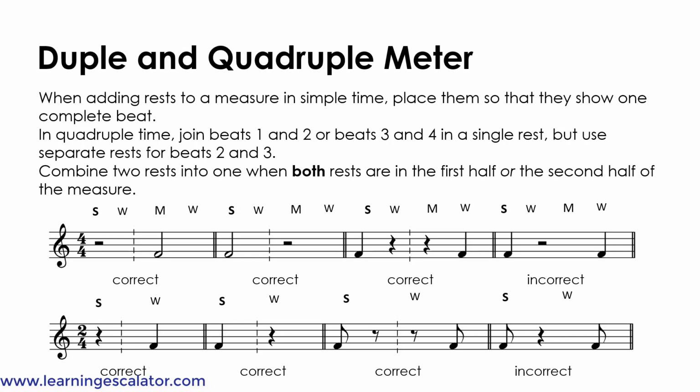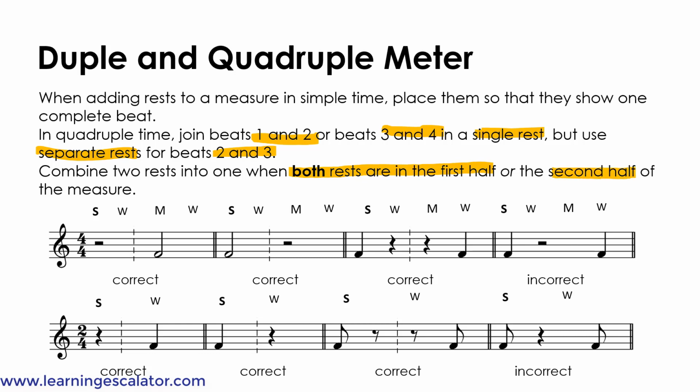Duple and quadruple meter. When adding rests to a measure in simple time, place them so that they show one complete beat. In quadruple time, join beats 1 and 2 or beats 3 and 4 in a single rest, but use separate rests for beats 2 and 3. Combine 2 rests into one when both rests are in the first half or the second half of the measure.